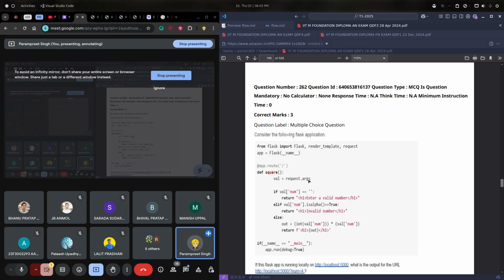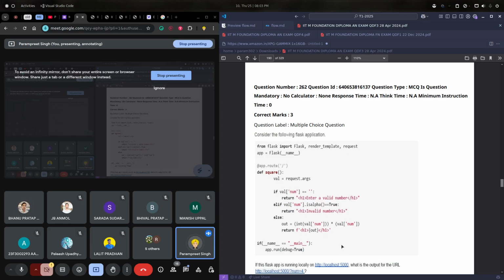And if it is a number, at the end, request.args parses whatever data comes in Python format. That's why we get a dictionary, and it will automatically handle the data conversion, whether the input data is a number, float, or something else. Now what we are doing here, we are simply squaring it, right? But not exactly squaring it. You are repeating it four times, the whatever number we are getting, the same many times.